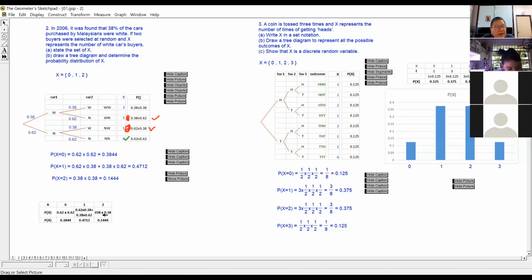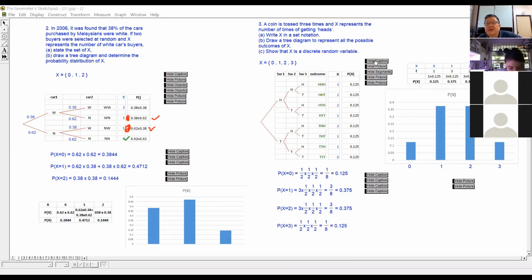So this is the probability distribution table. X equal to 0, this is the probability. X equals to 1, this is the probability. X equals to 2, this is the probability. If you want to plot the graph, then the graph is like this, with X equals to 0, X equals to 1, X equals to 2. So this is the meaning of probability distribution.